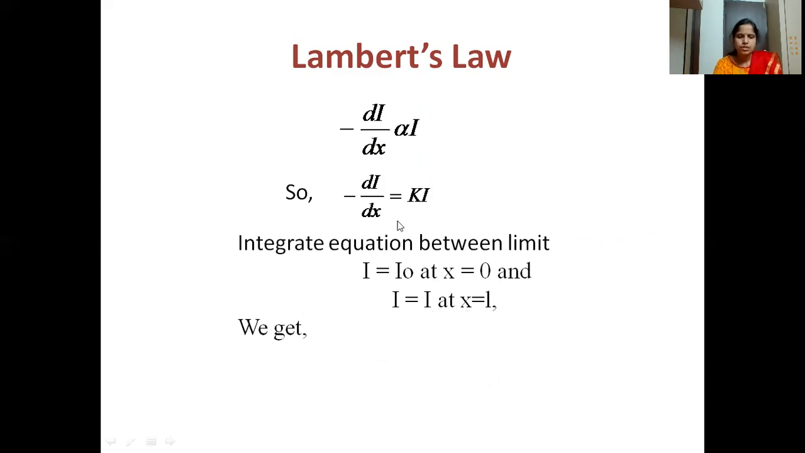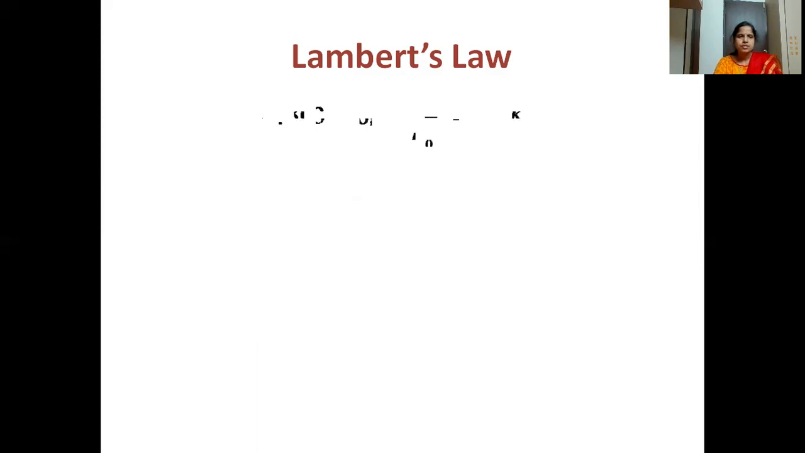So here what we get is the formula ln I by I naught is equal to minus KL. I is the intensity of the transmitted light. I naught is the intensity of the incident light. So by removing this ln, we can write it as 2.303 log I by I naught is equal to minus KL. The minus is there because the intensity is being decreased.